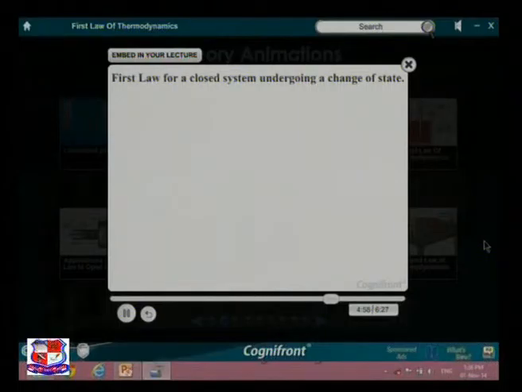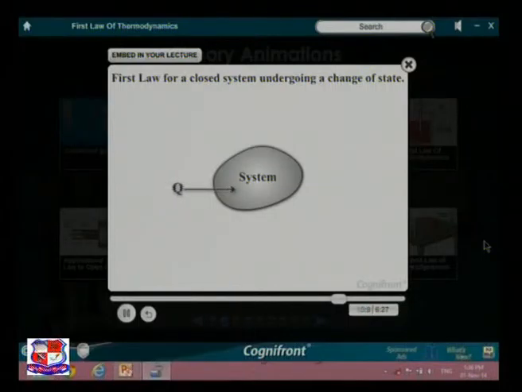First law for a closed system undergoing a change of state. When a system undergoes a change of state during which both heat transfer and work transfer are involved, then the net energy transfer will be stored in the system.